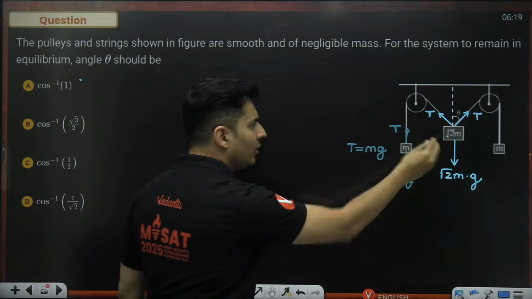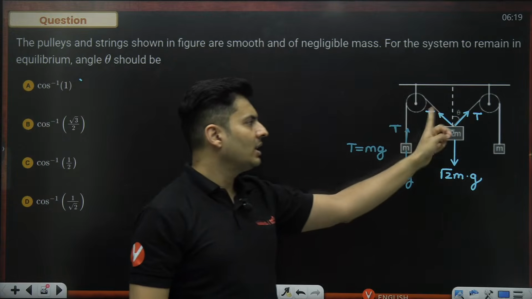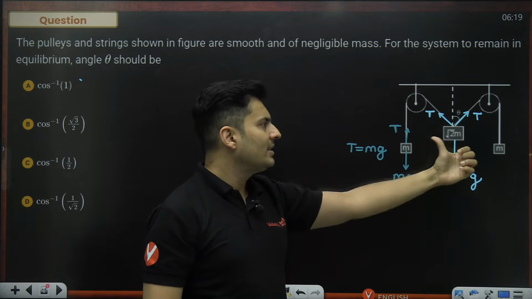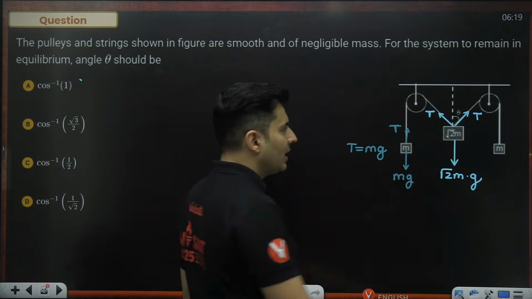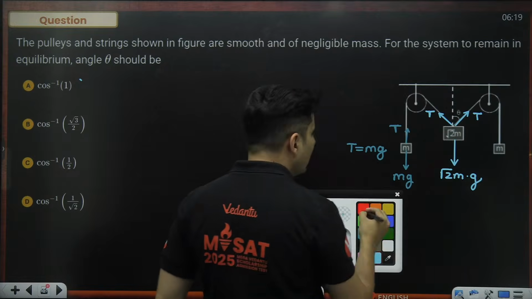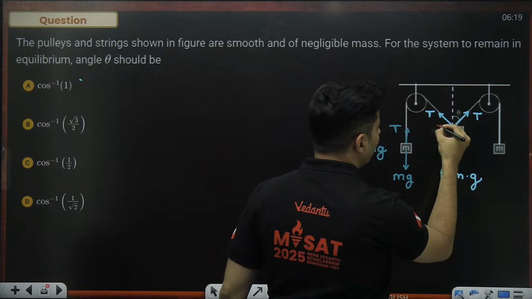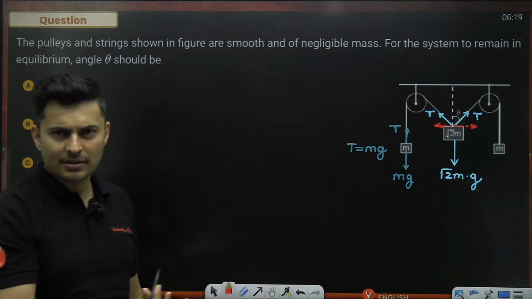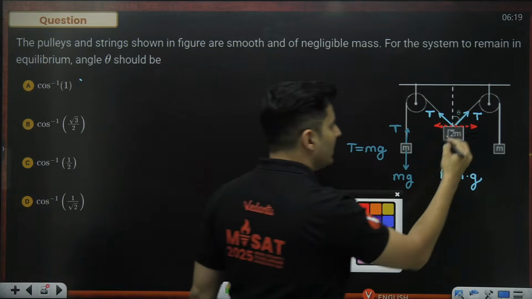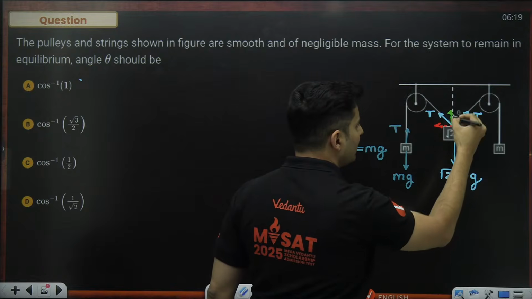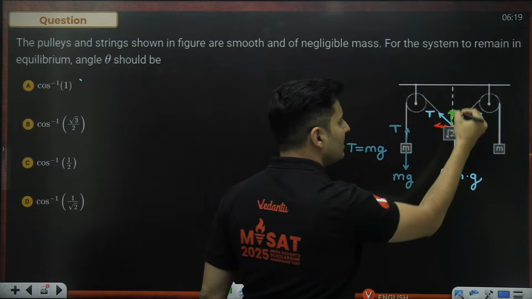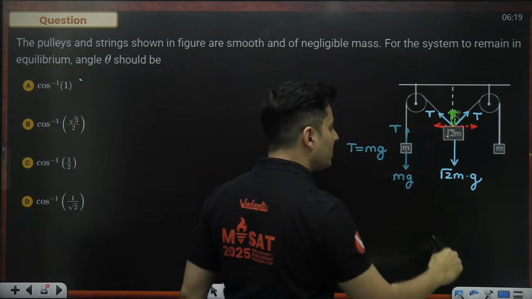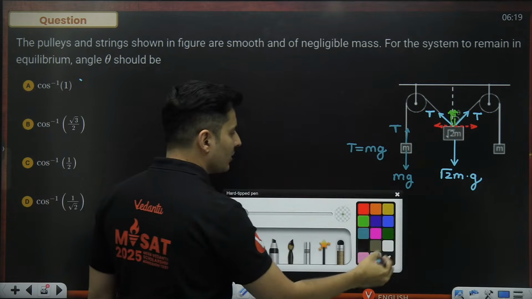So if you consider the root 2m mass, the tension will have vertical components and horizontal components. It becomes obvious that the horizontal components are opposite and equal, so they will anyways cancel out. It is the vertical components of this tension and this tension which will add up in the vertically up direction, which will be balanced by the downward force.